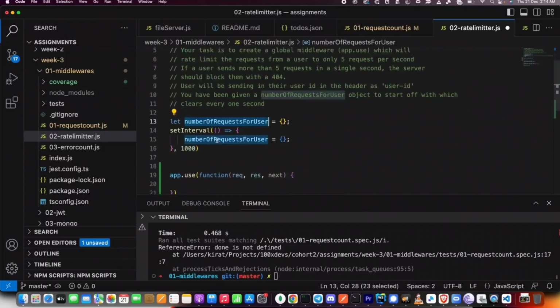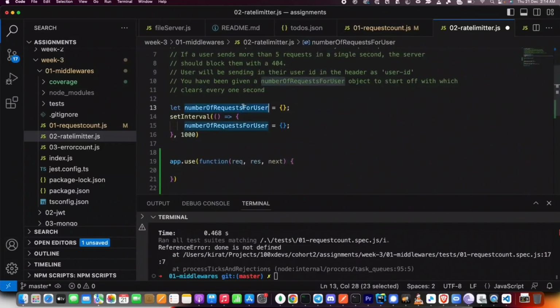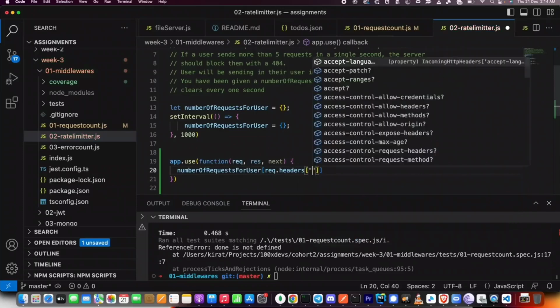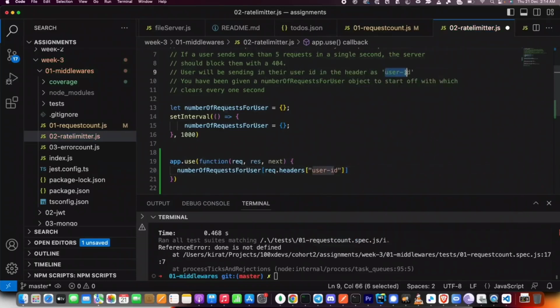I could have just had this, and then I could have just done numberOfRequestsForUser of req.headers of user-id, because it said that every user is sending their user ID in user-id in the header. So req.headers of user-id plus, I could have just done something like this, equal to this thing plus 1, whatever. This way, I could have incremented it one by one, which is fine. I can maintain the count of requests.